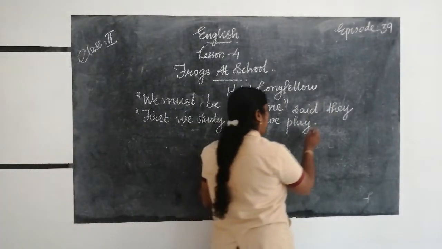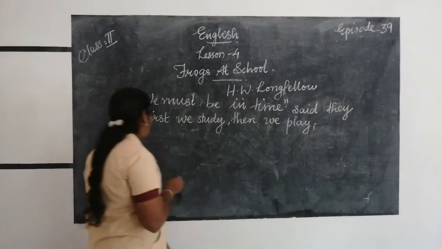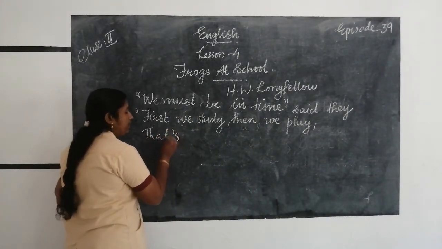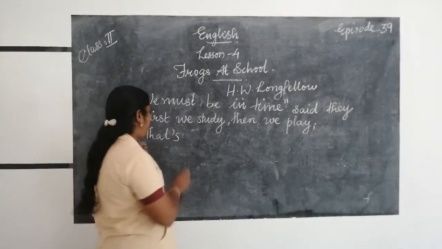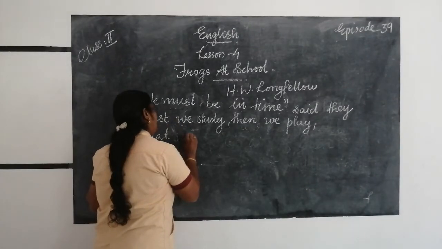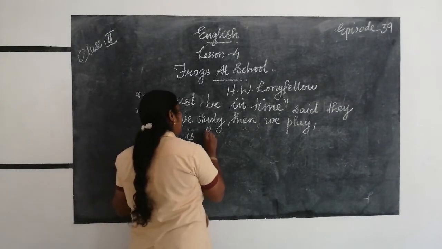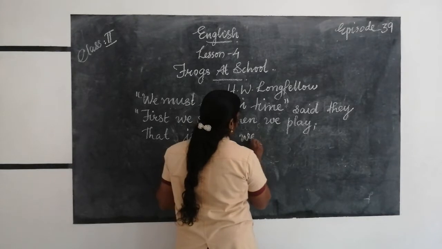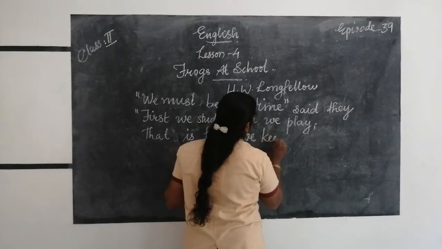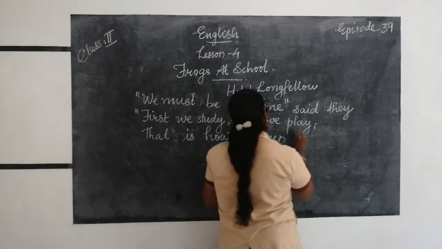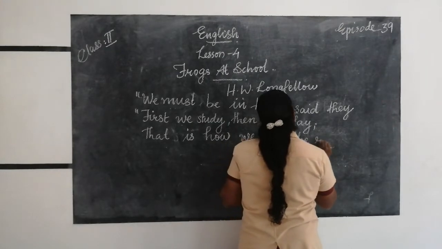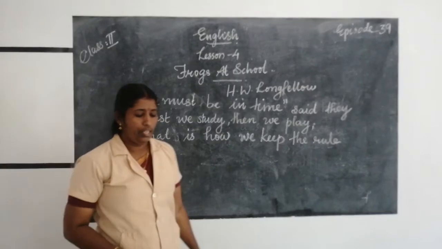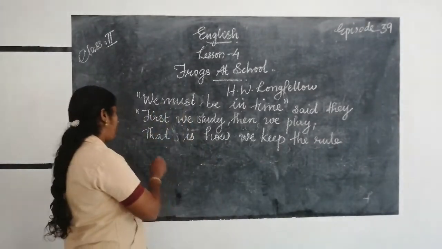That is how we keep the rule. That is how we keep the rule. That's, apostrophe s. Sorry, that is how, H-O-W, how we keep the rule. We keep the rule. Keep. That is how we keep the rule when we froggies go to school.